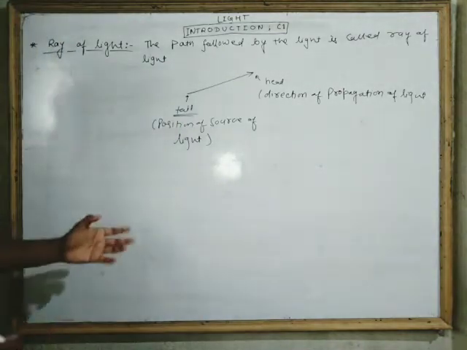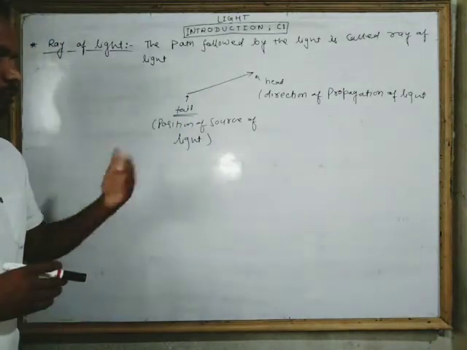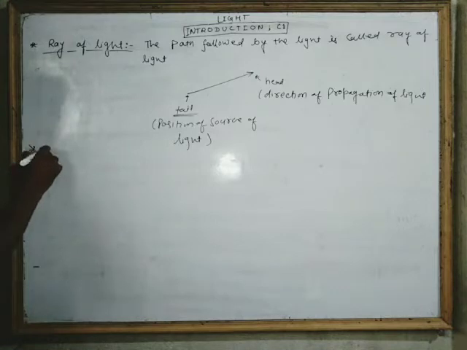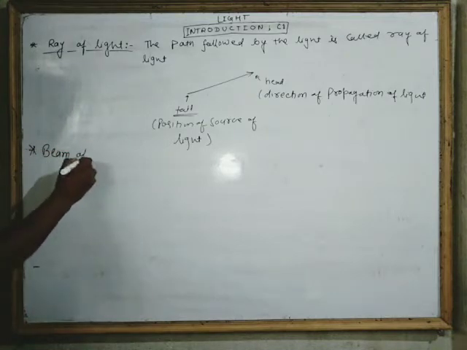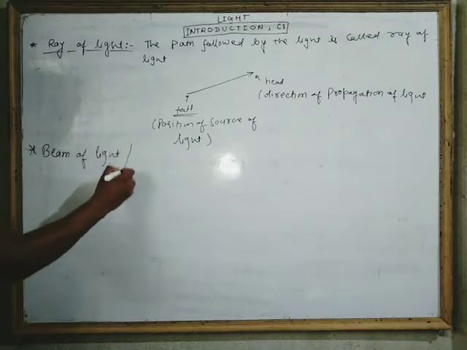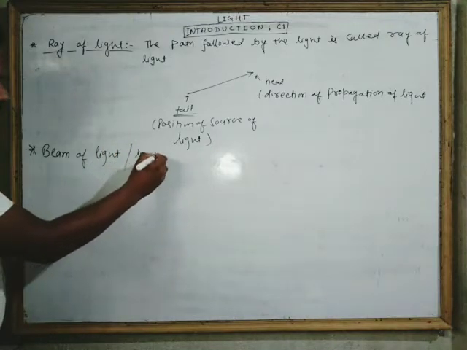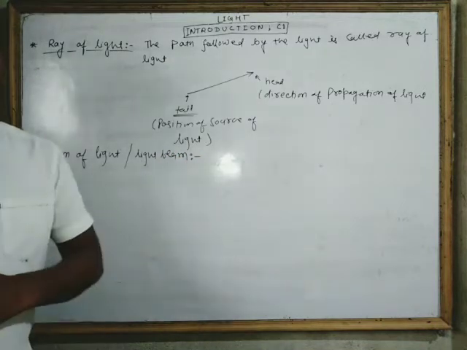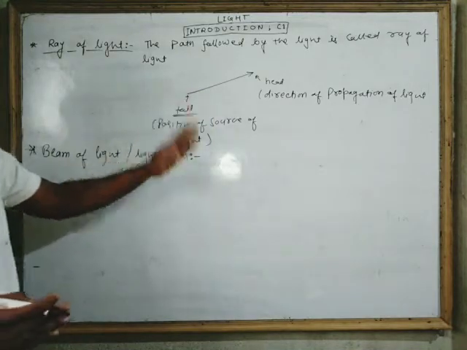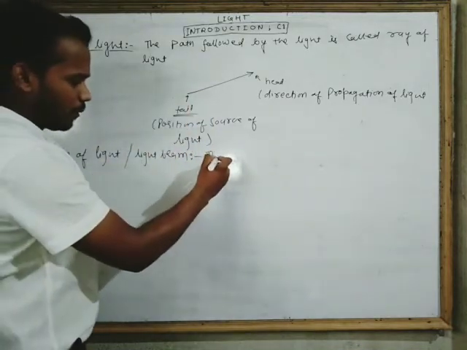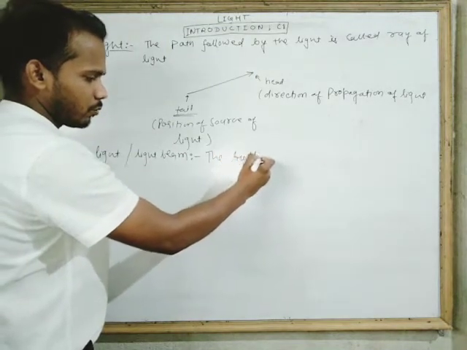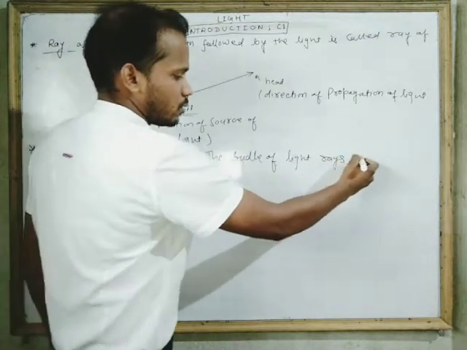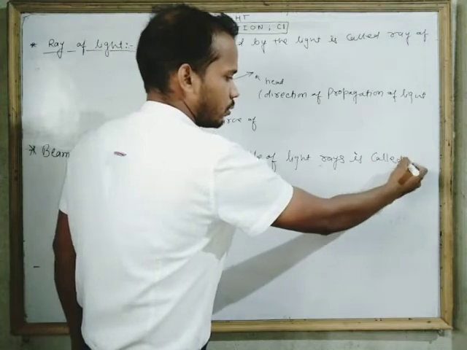Okay, and whenever we combine two or more rays, it forms a beam. So the next point we have to discuss is the beam of light, or we can say light beam. What is the beam of light? Very easy. The bundle of light rays is called beam of light. I am writing: the bundle of light rays is called beam of light.